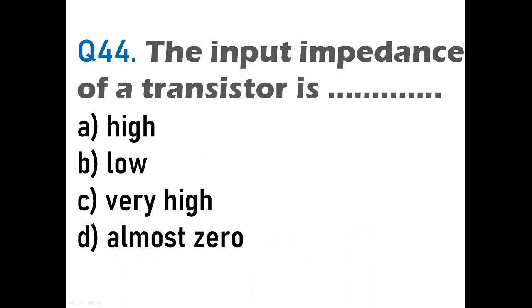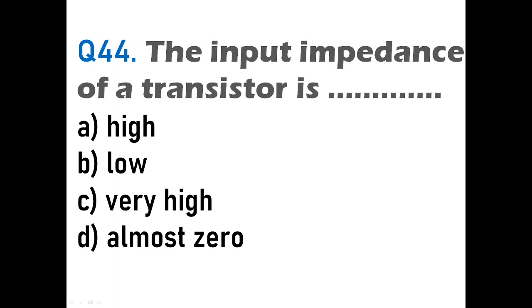Okay. Then we'll go to the next question. Question number 44. The input impedance of a transistor is. Okay. Now whenever we speak about input impedance of a BJT, either it is PNP or NPN, the input impedance will be the impedance of the first junction, and the first junction is between emitter and base. And we always see that the emitter base junction is forward biased, and when it is forward biased, the resistance has to be low, the impedance has to be low.